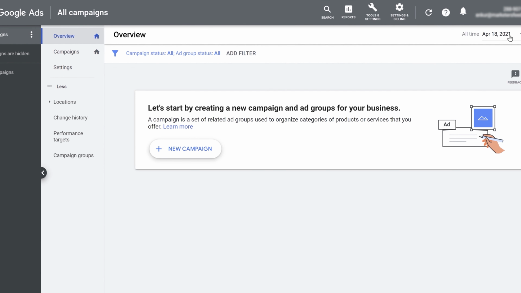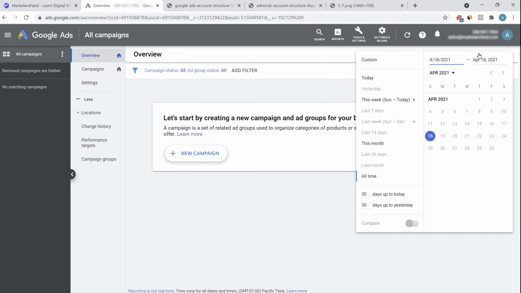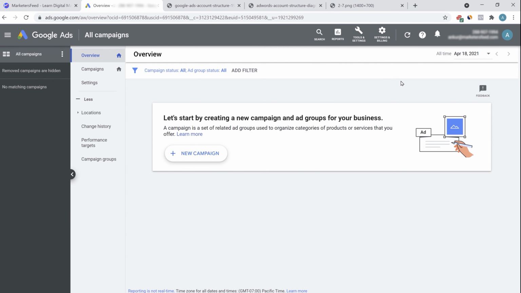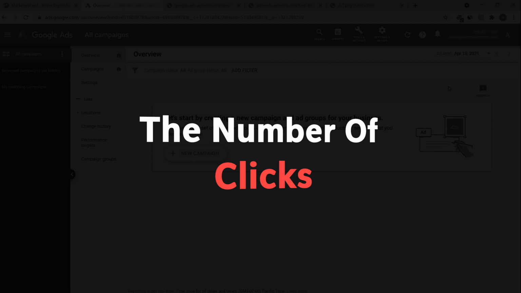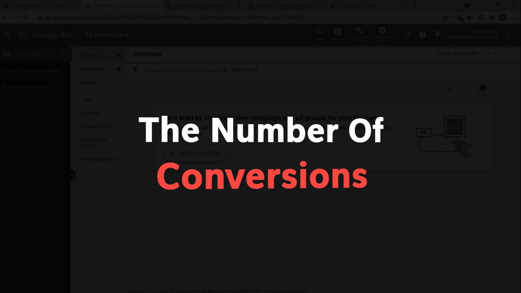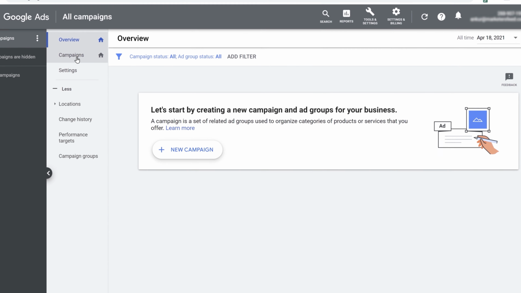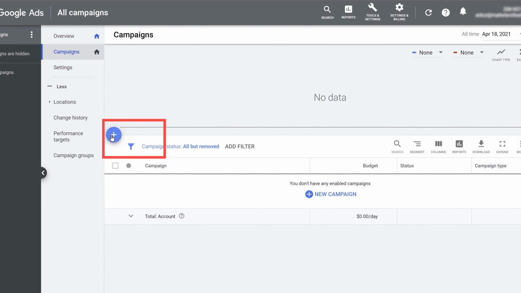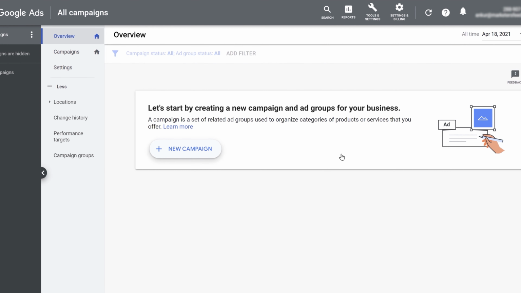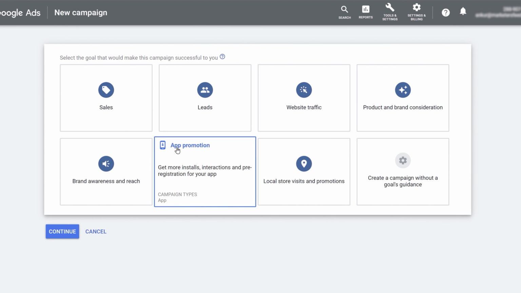On the homepage side, this is the date area where you want the statistics for. Just because this is a brand new account, you don't see any data here. Otherwise, you'll be welcomed with a lot of data for your campaign results, the number of clicks, number of impressions, number of conversions, etc. So this is the overview section. Then you have campaign section. You can create multiple campaigns here. Now the first step is to create a campaign. So click on new campaign.